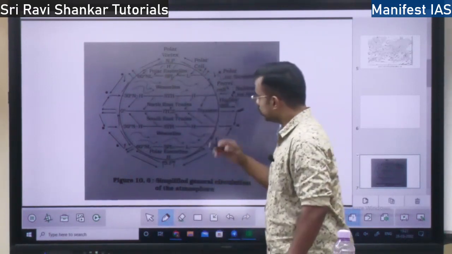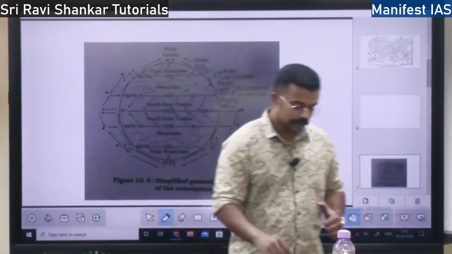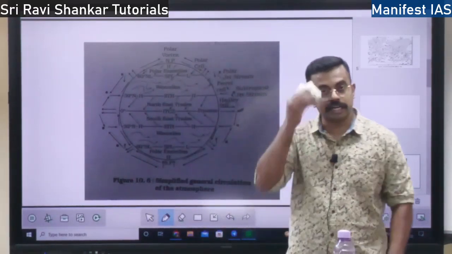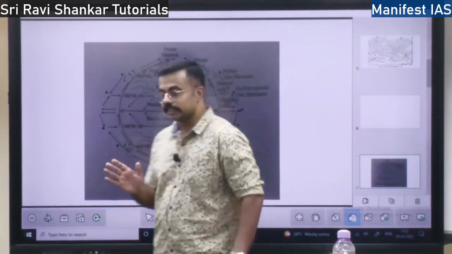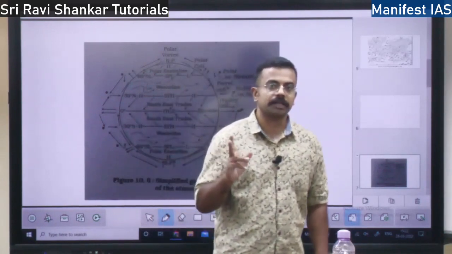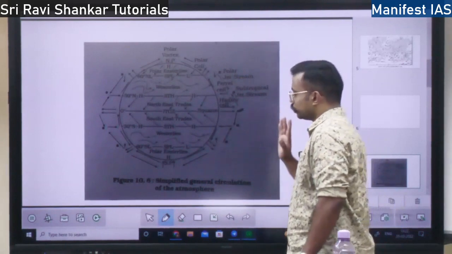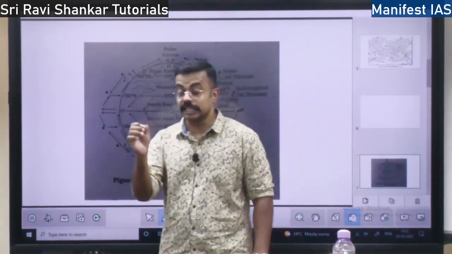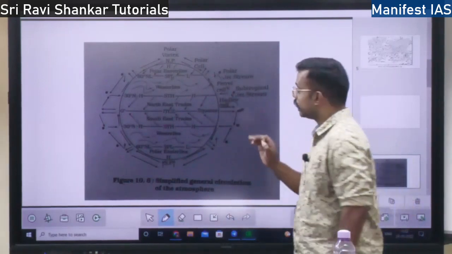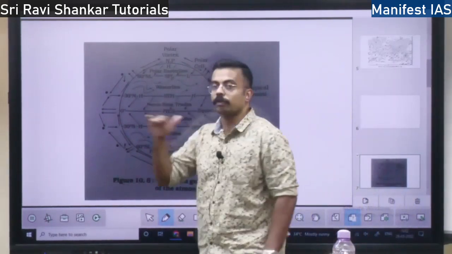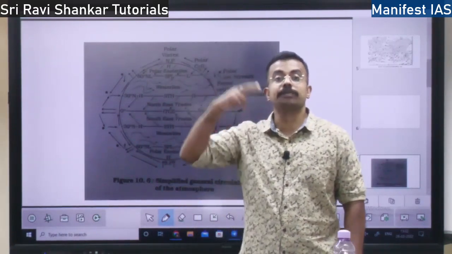So this time is called the equinox, meaning the days and nights are equal. Days and nights will be equal around March 22nd or 23rd, and also in the month of September. So this is where the sun rays fall exactly on the surface of the earth, that is called ITCZ. See, the equator won't be moving. The equator will be static at the same level, whereas the ITCZ would be moving.